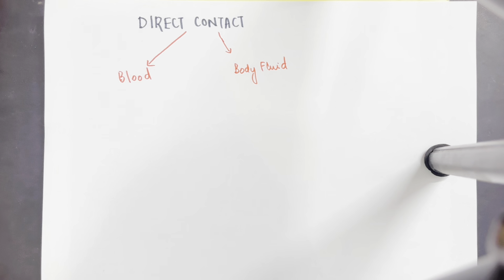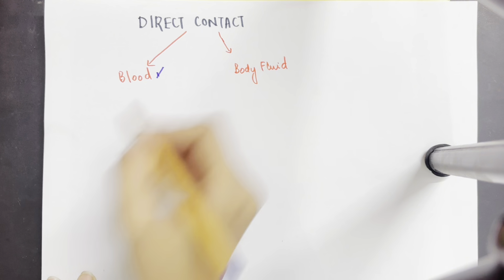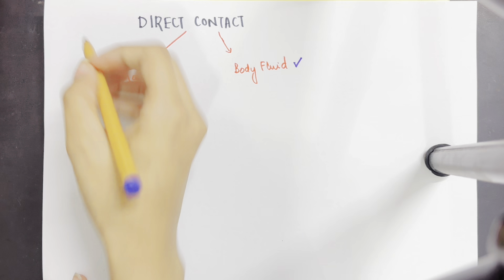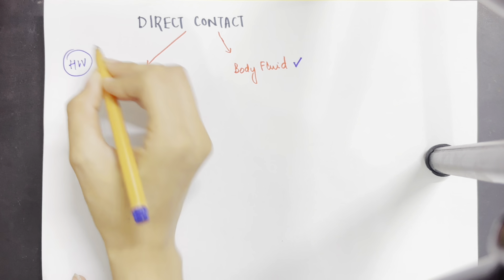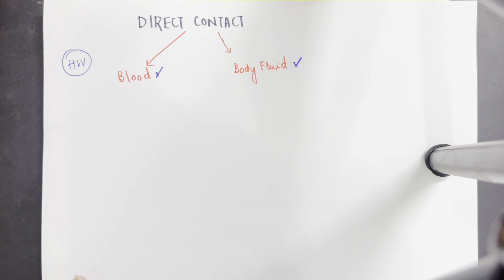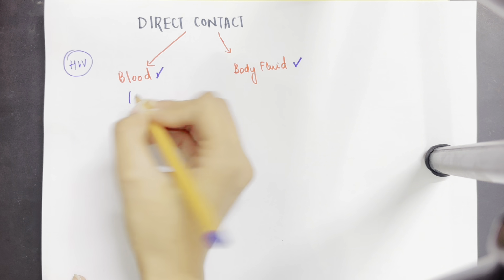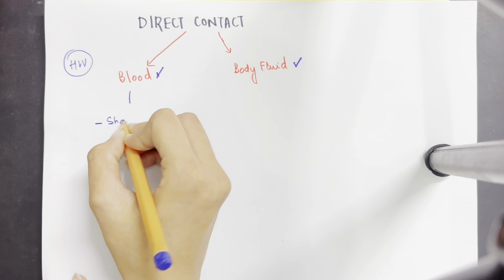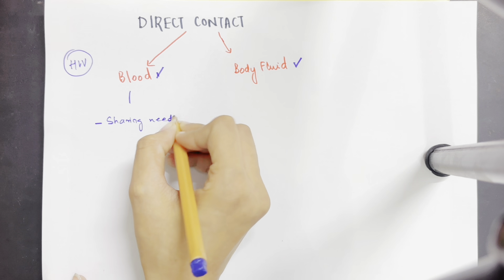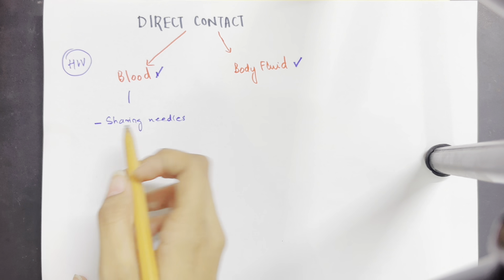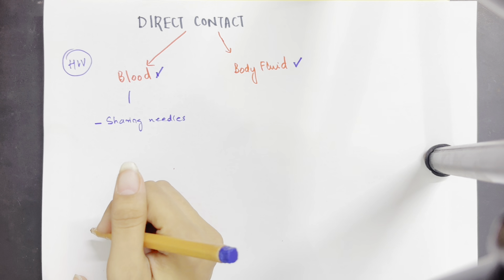The next topic is direct contact. Direct contact can include two kinds of circumstances, for example, blood or body fluid. When you talk about blood, for example, a person who suffers from HIV, an infection causing agent, can pass that HIV to another person in certain circumstances, for example, sharing needles. The needles injected into an infected person and then an uninfected person can cause HIV, since the blood is transferred from the infected person to the uninfected person.